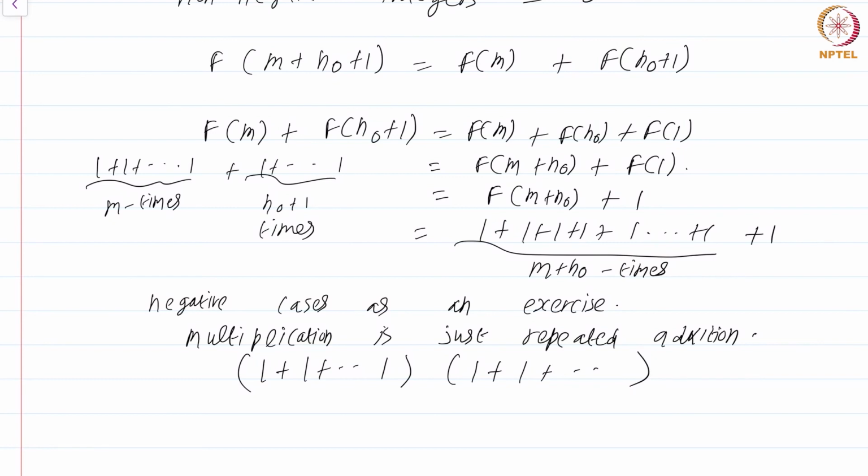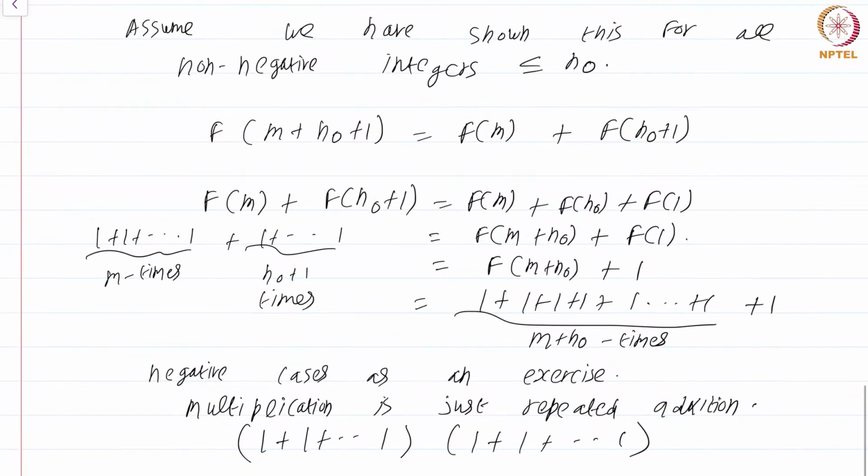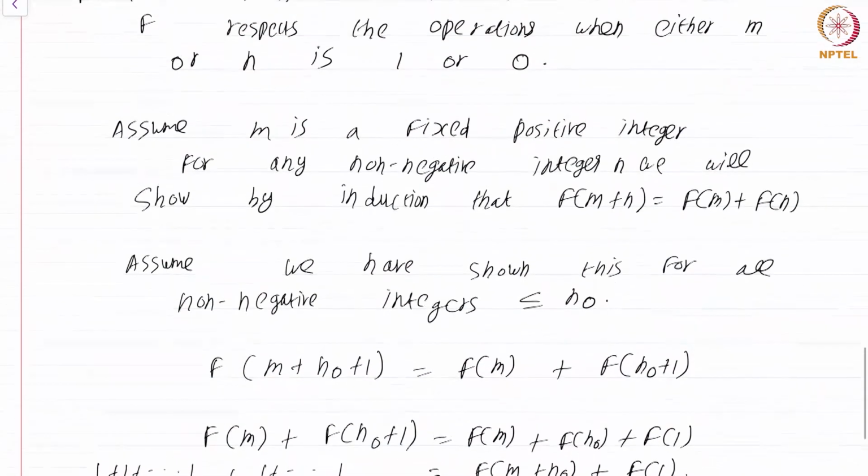Using distributivity, you can convert it to repeated additions. Okay. So by using the fact that multiplication is just repeated addition, it's very trivial to prove that the same algebraic operation of multiplication is also respected by the map f.